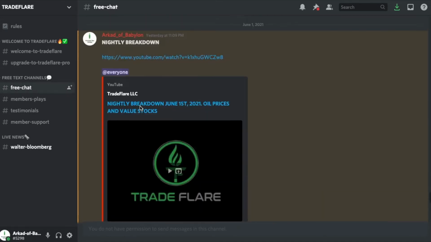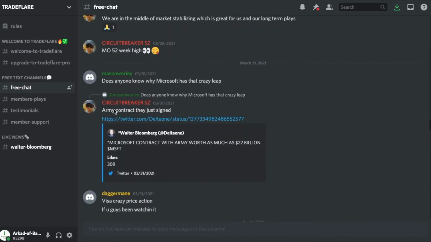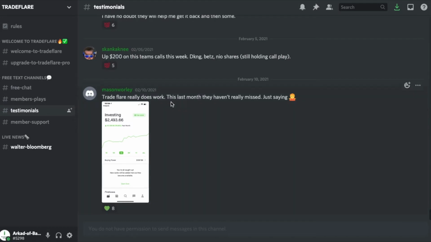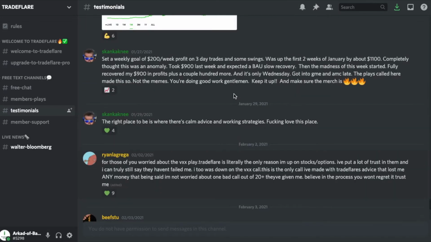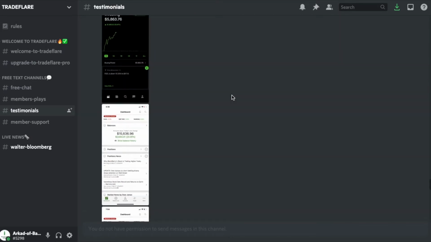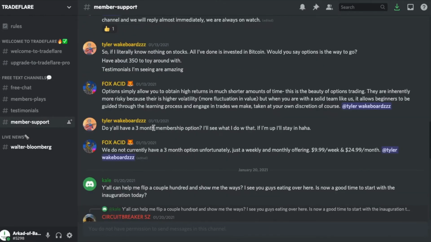The next free category is the free text channels category. This is where anybody can communicate for free, and you can also connect with a community of different members who are making plays, and they can share their plays in the members plays tab. If you have a good experience with Tradeflare, you can leave a good testimonial here in the free text channels tab, and we also have a place where members can get support publicly in the members support tab. If you need to contact us in private, feel free to contact us via direct message.